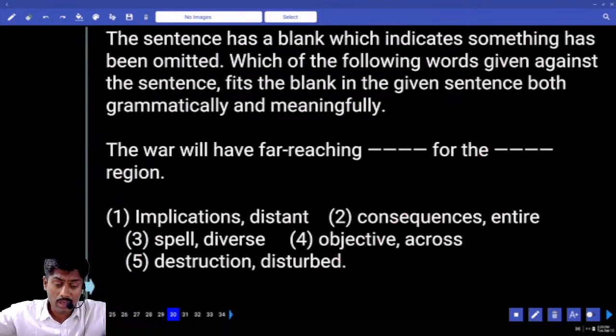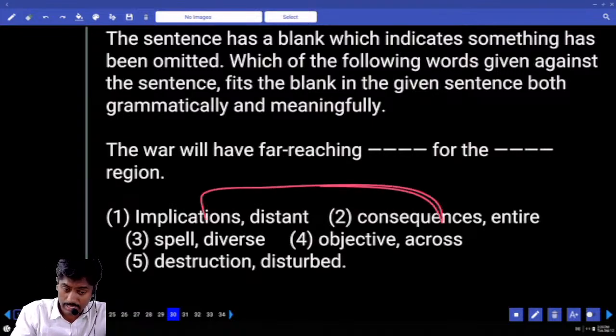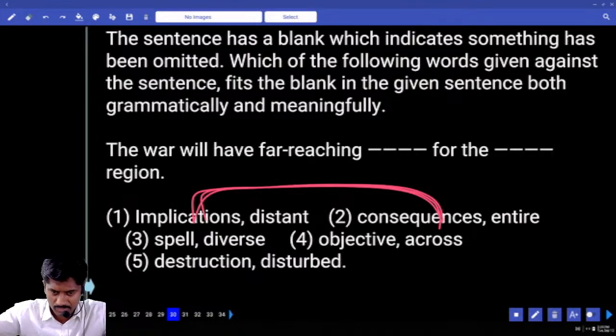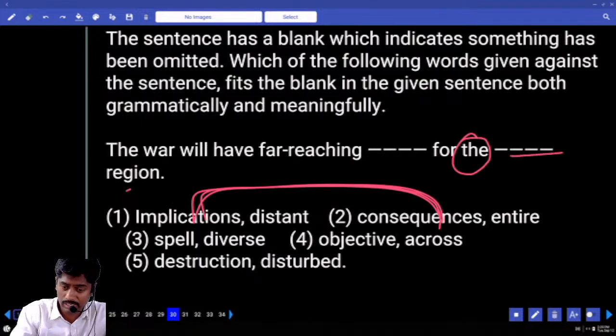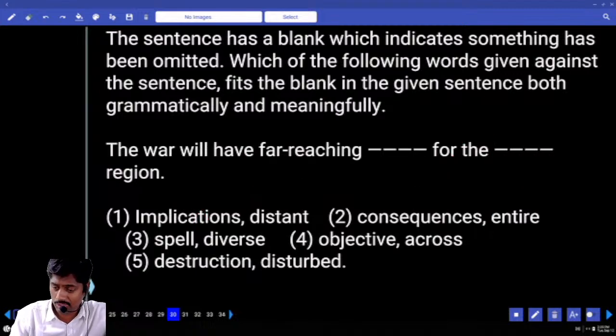The war will have far-reaching dash, far-reaching implications, consequences. Both carry the same meaning. Implications and consequences and after effects. Far-reaching, spell objective, destruction for the dash region: distant region, entire region, diverse region, across region. Wrong. This is a preposition.